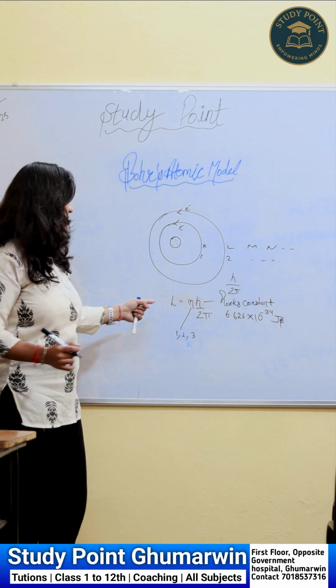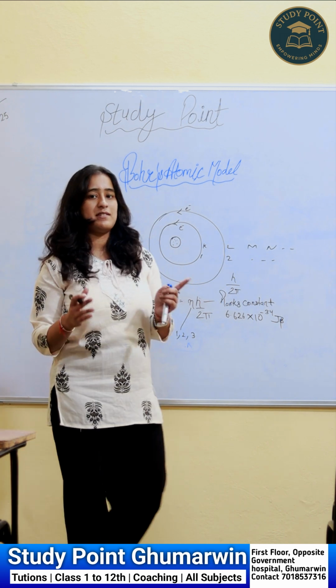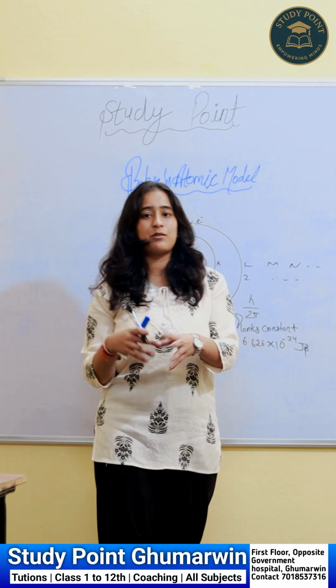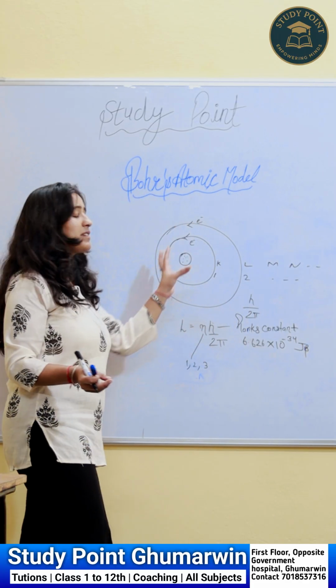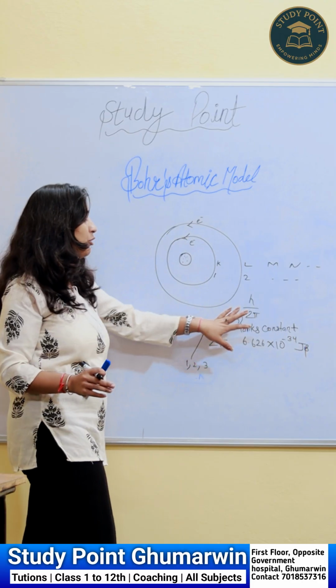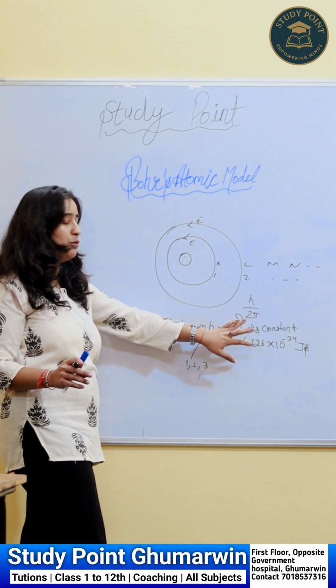So this is the second postulate, which says that the angular momentum is not continuous, it is quantized. The electrons can move only in those orbits which have a value that is a multiple of h upon 2 pi.